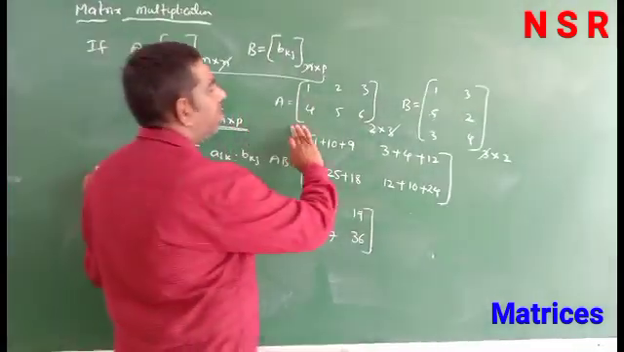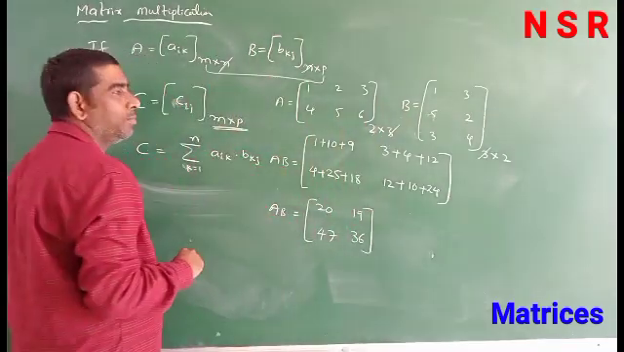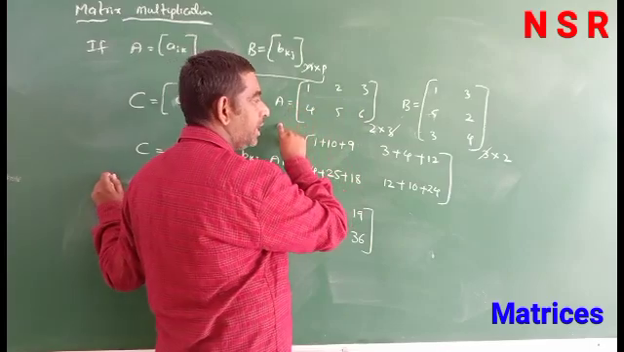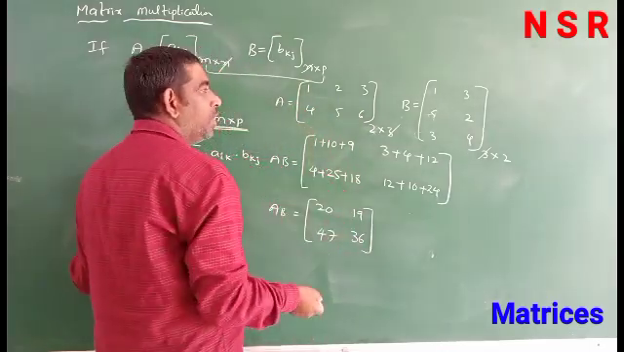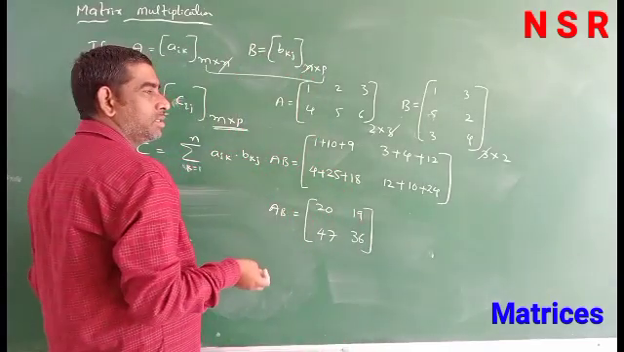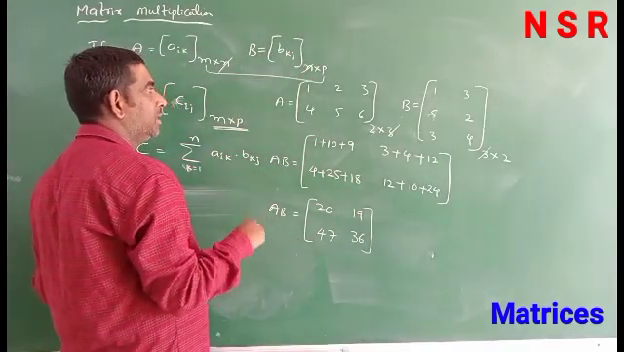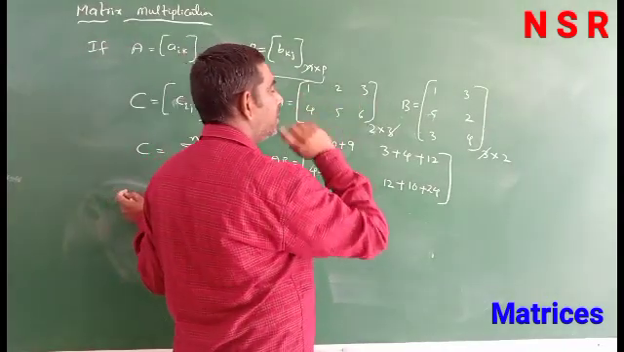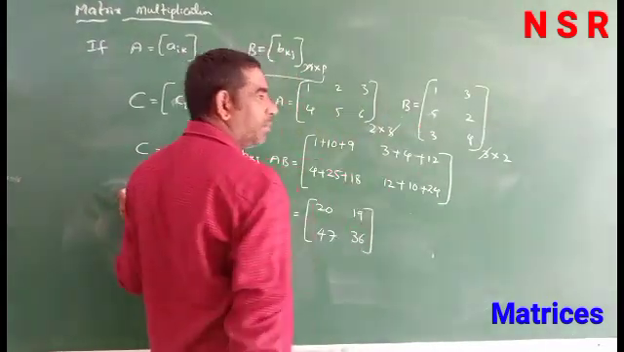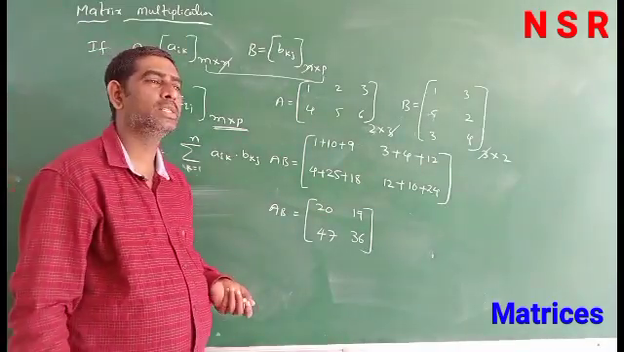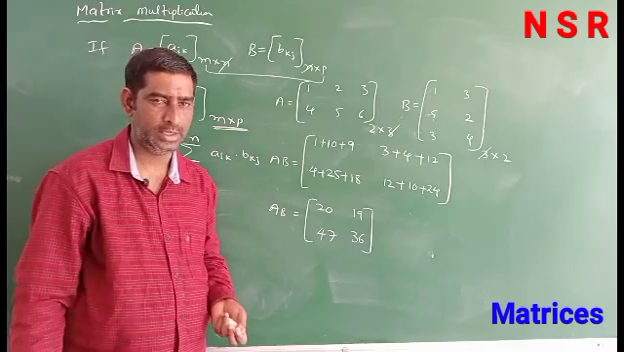So when is matrix multiplication possible? The number of elements of the first row of the first matrix must equal the number of elements of the first column of the second matrix. At that time only, matrix multiplication is possible. If the number of elements of the first row is not equal to the number of elements of the first column of the second matrix, then matrix multiplication does not exist.